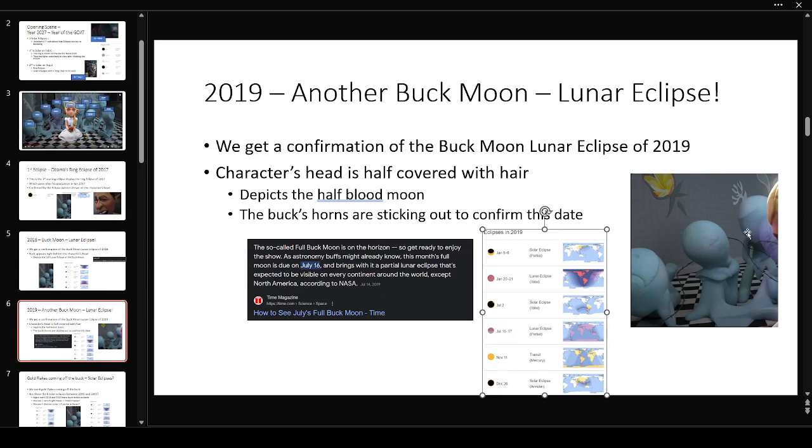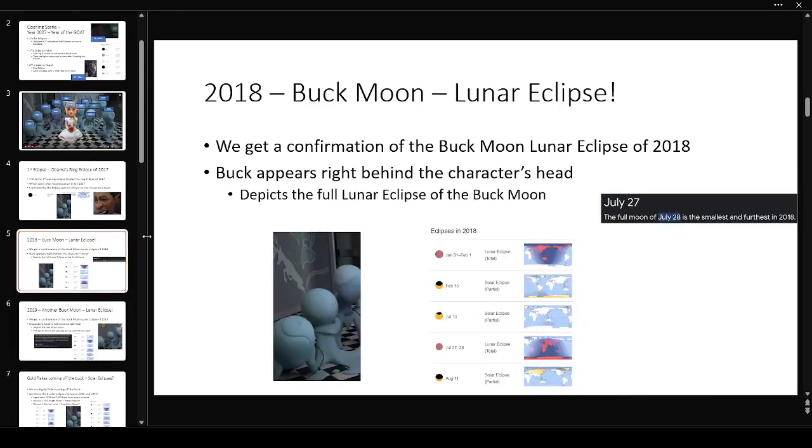So we have here showing the eclipse of 2019, the buck behind him, and then Heliophan pans to the full classroom, and then we see the buck also behind the 2018 character, signifying the full lunar eclipse of 2018 on the buck moon.